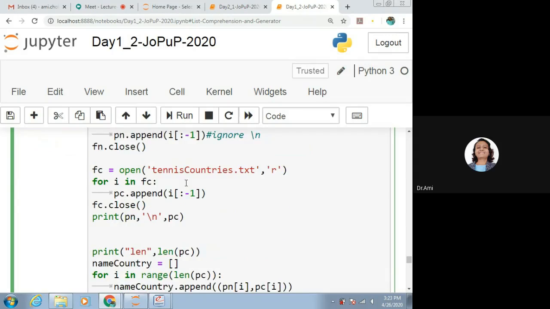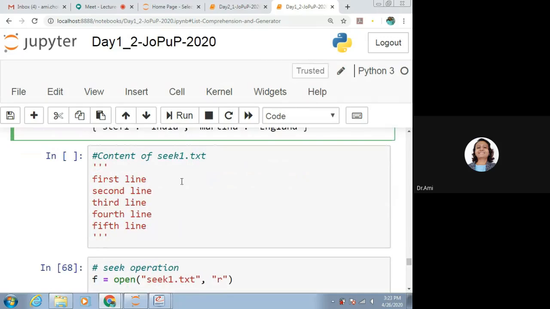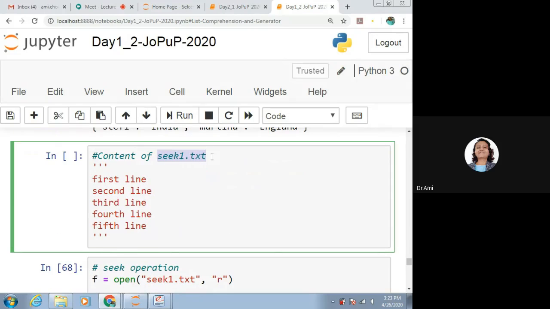So here is one more example of the same. Now we want to know one more operation, that is the seek operation. Say we have the file seek1.txt. What are the contents in it? That is first line, second line, third line, fourth line, fifth line.